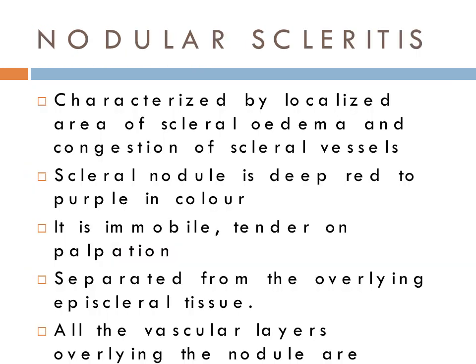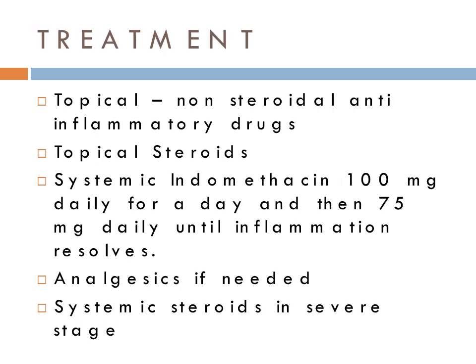Coming to nodular scleritis. Nodular scleritis is characterized by a localized area of scleral edema and congestion of scleral vessels. The scleral nodule is deep red to purple in color. It is immobile and tender on palpation. It can be separated from the overlying episcleral tissue. All the vascular layers overlying the nodule are displaced forwards, with lack of necrosis within the nodule.